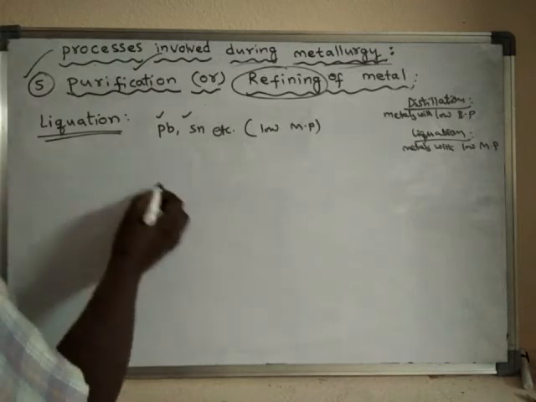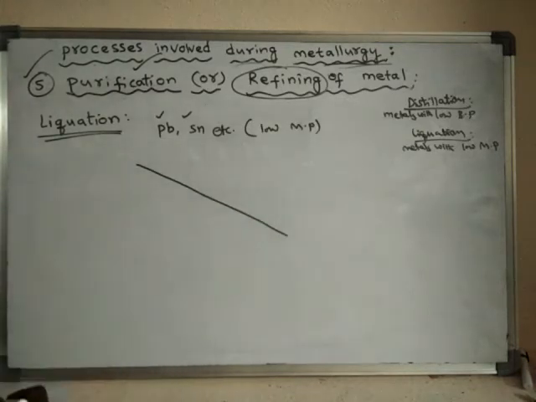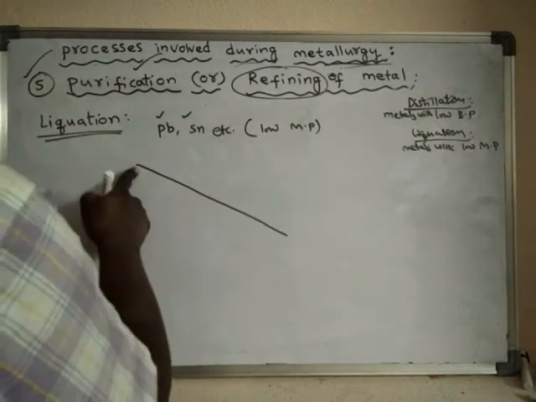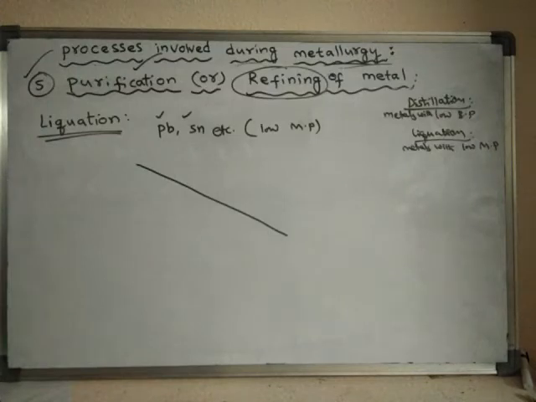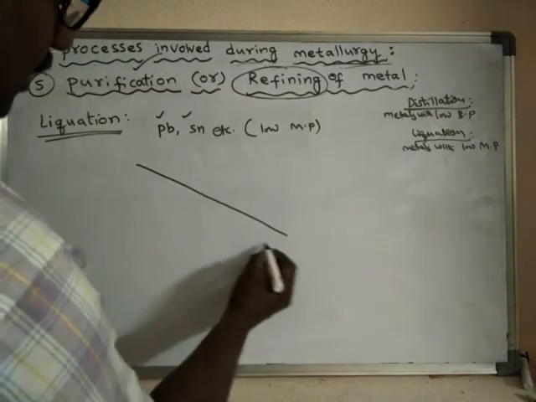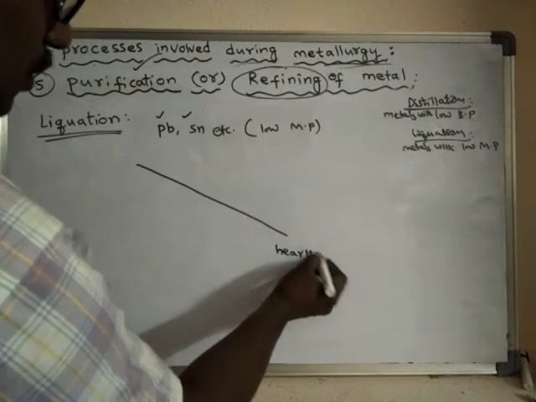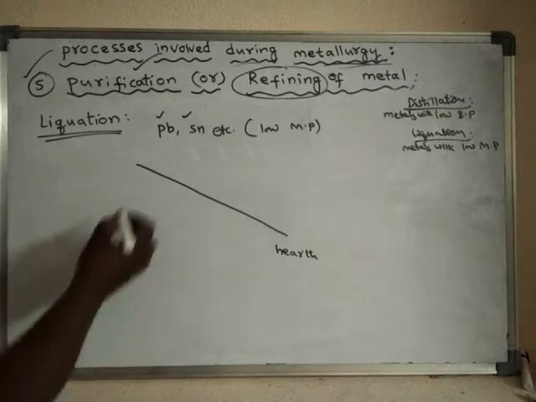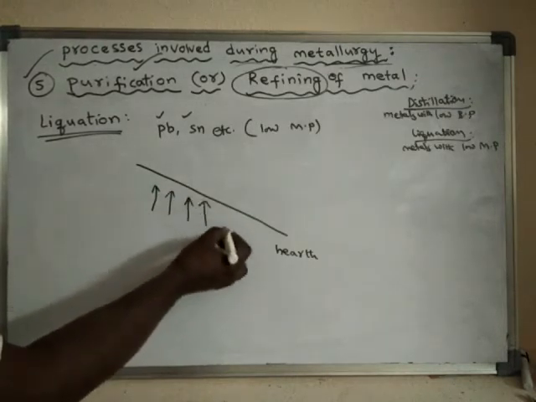See, in this method there is a slope. It is a metal slope, made up of strong metal. This is called a hearth. This slope is said to be a hearth.